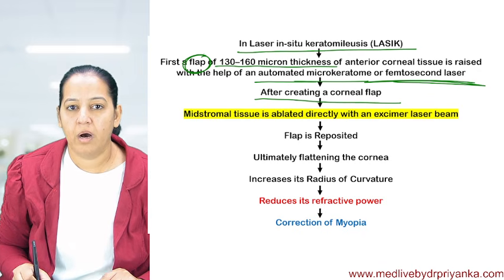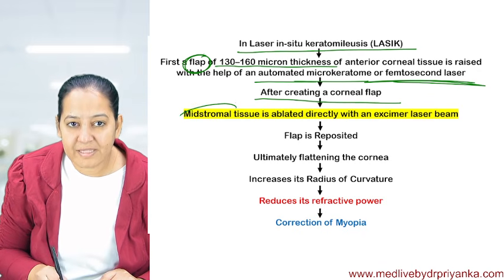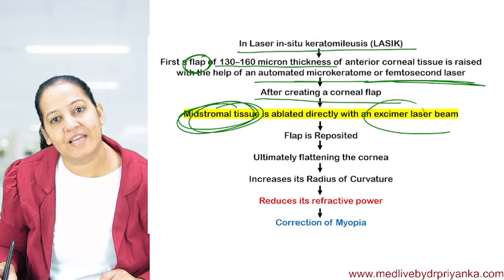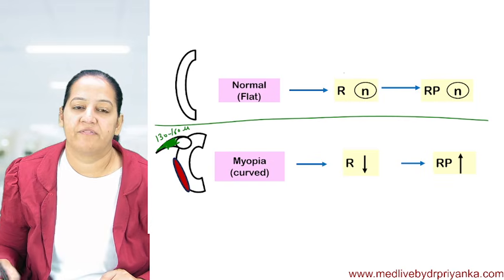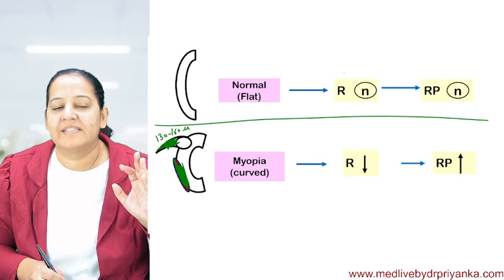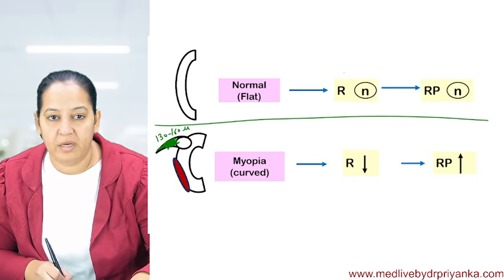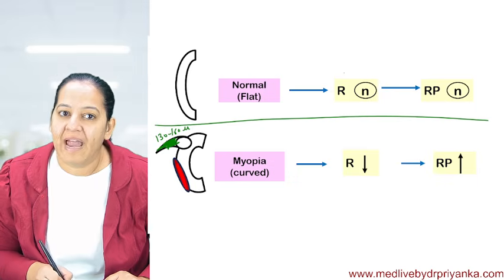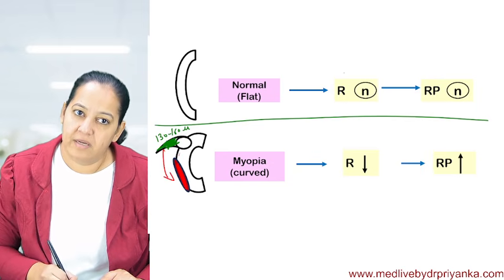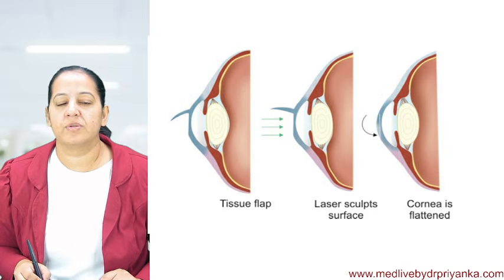Now, the mid-stromal tissue of the cornea is ablated with the same excimer laser. First, you are taking the flap up and then the mid portion is ablated. Can you see? It is the mid portion. The mid portion is ablated and then the flap is repositioned. This flap I will reposit again. Okay, so this is what we are doing.